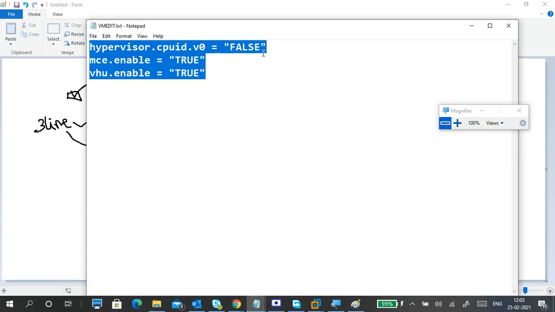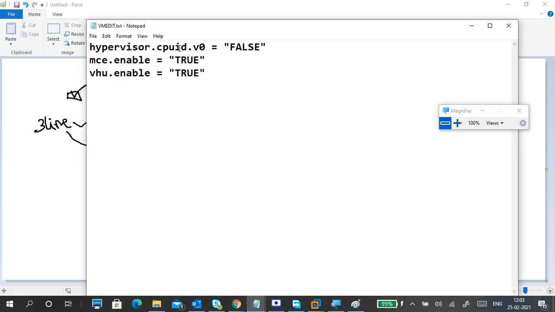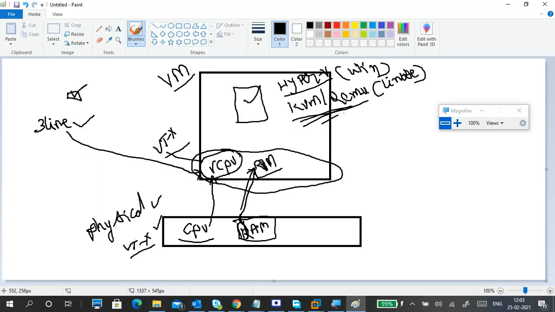That's false: hypervisor CPUID V0 false. False means that is not true. We are telling it this is not a virtual CPU. So then our virtual machine thinks it's a physical CPU, and when you enable this, automatically the feature will be enabled. So you will get internal virtualization.